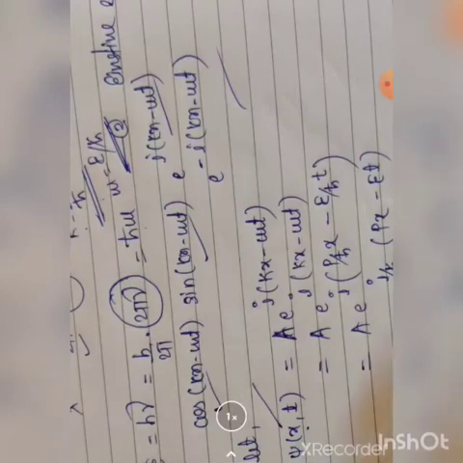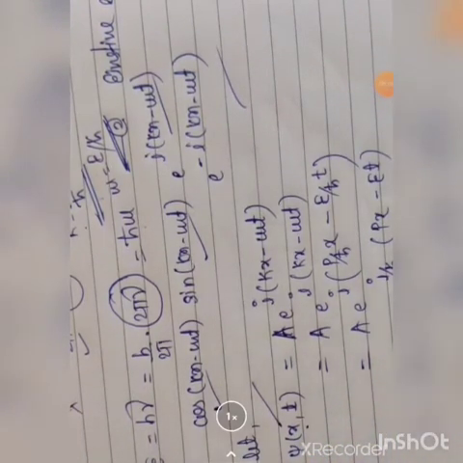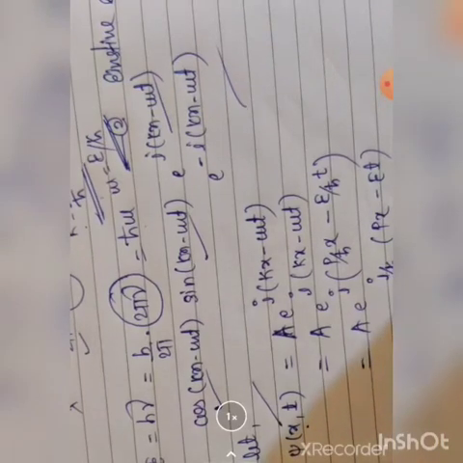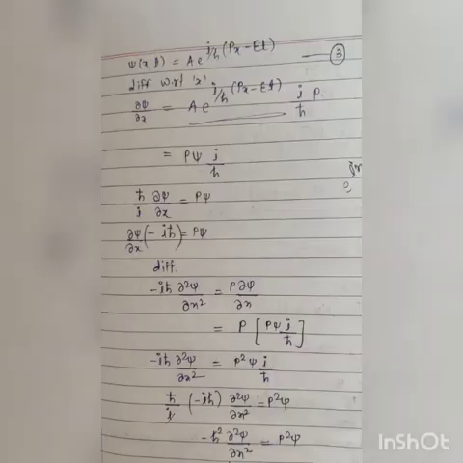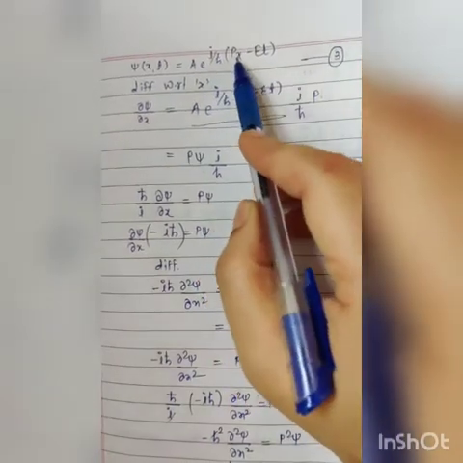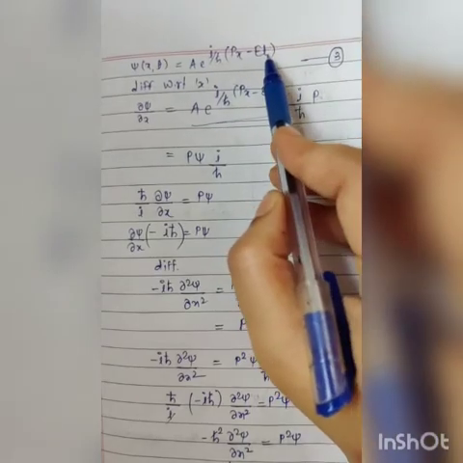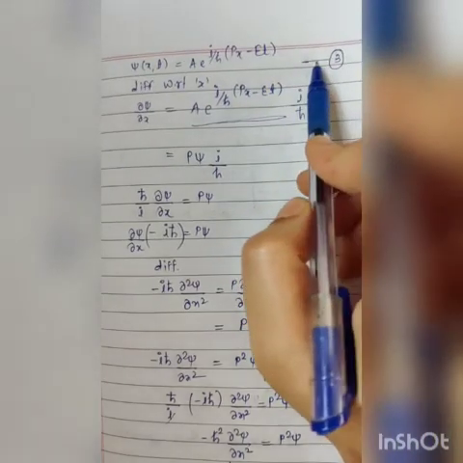So psi of x, t is equal to A e raised to i by h cross (px minus Et), where p is the coefficient of x and E is the coefficient of t. This is equation 3.